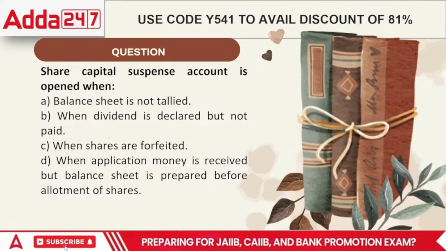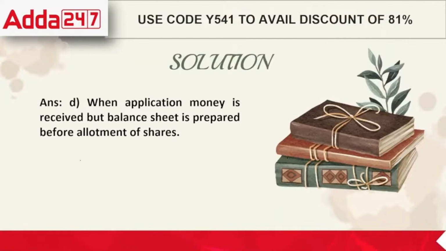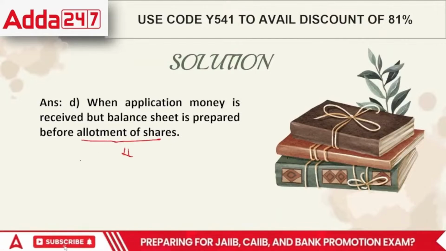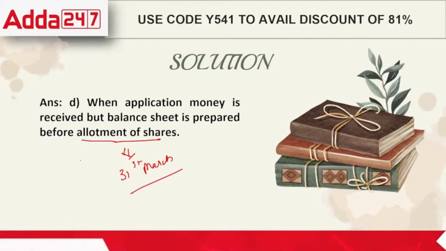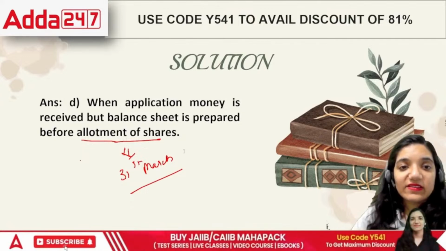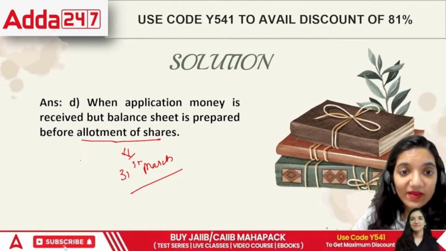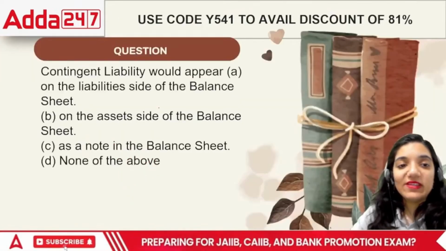But when it is opened, that means you have received application money but are yet to make allotment and the year end, 31st March, is there. At this point we cannot allot shares to the people, so we have to wait. So what would be the correct answer, everyone? The correct answer would be D, that it can be done but only when the application money is received and allotment is yet to be made.